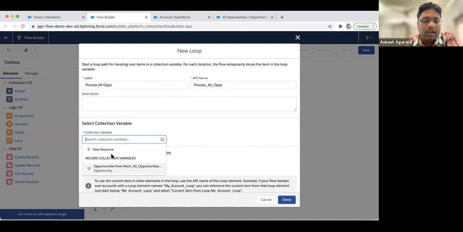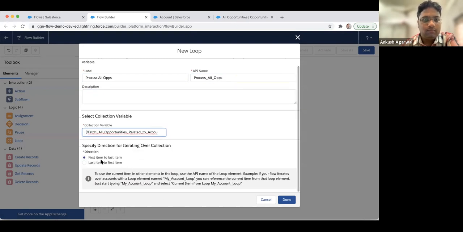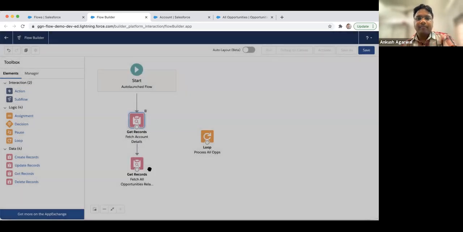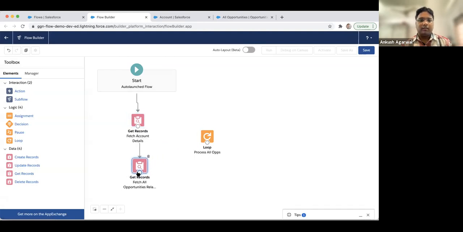If you have many variables, you can go to the record collection variable section and select it. We can define the direction, either first to last or last to first. But here we need not make any specific operation based on the sequence of the records, so we can select any one. And then we'll connect it.